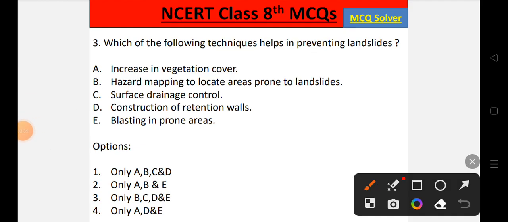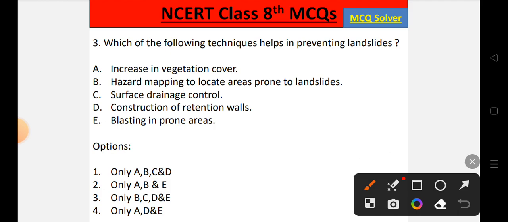Question 3. Which of the following techniques help in preventing landslides? Statement A. Increase in vegetation cover. Statement B. Hazard mapping to locate areas prone to landslides. Statement C. Surface drainage control. Statement D. Construction of retention walls.